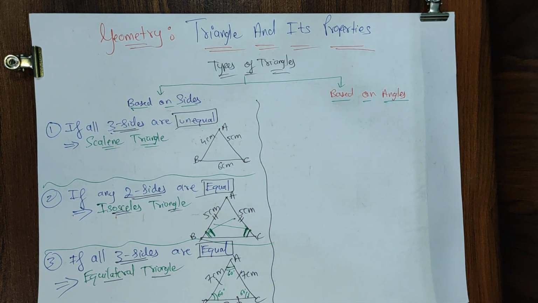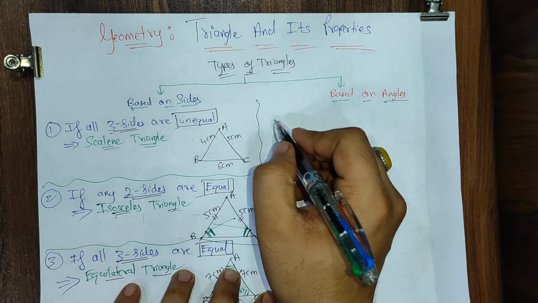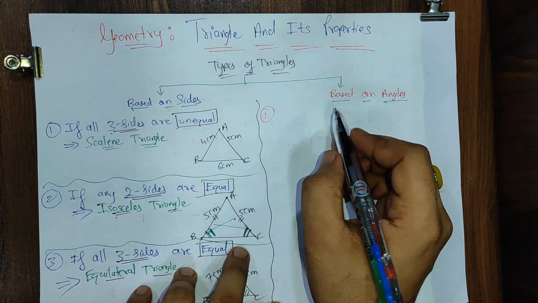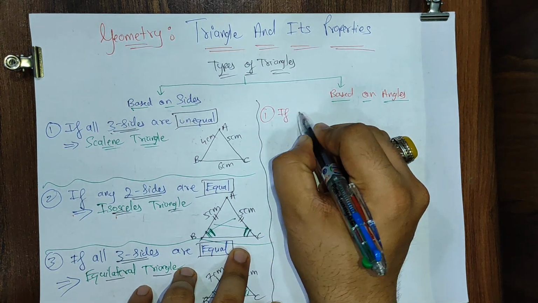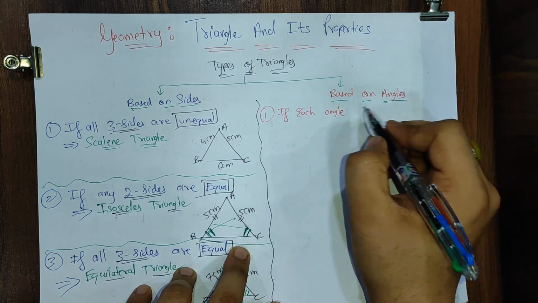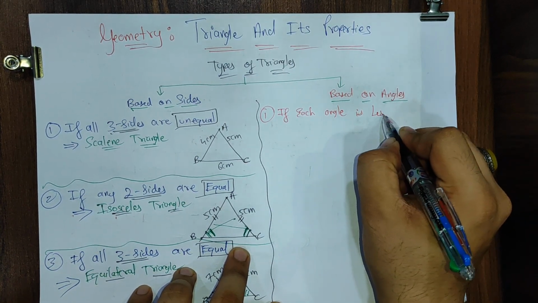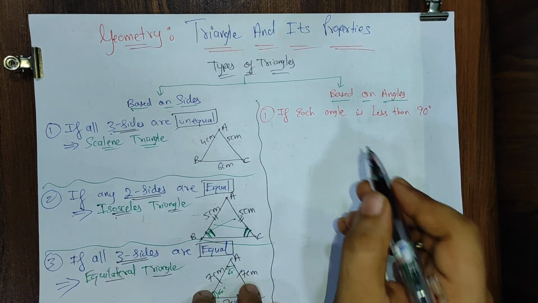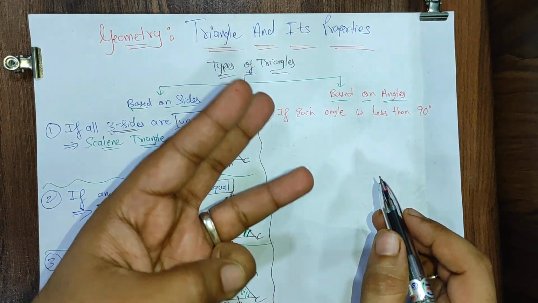Now starting with the angles part, the first one I'll say, if each angle is less than 90 degrees. We know in a triangle we have three sides and three angles.